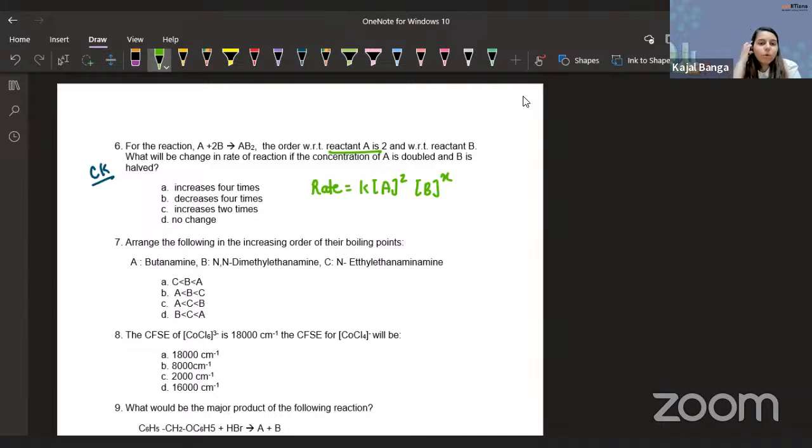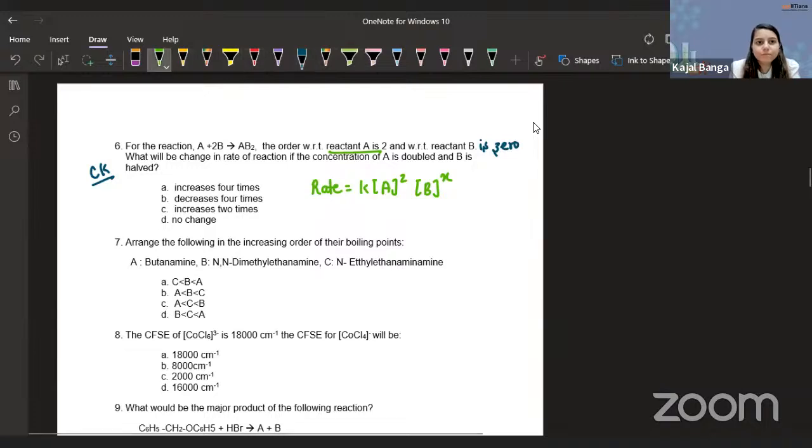Okay, no worries. What will be the change in rate of reaction if the concentration of A is doubled and B is halved? So guys, for this particular question, I guess there is some information that is not given to us, because they are not telling us what is the order with respect to B. So let me just check the marking scheme once, what exactly they are doing. Okay. So guys, the question is incomplete, because of how exactly they are approaching this question. Based on that, the order with respect to reactant B is actually 0.